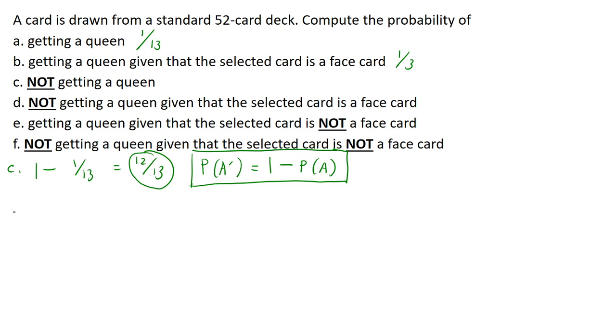Okay, so letter D. Ito mas mahirap ng konti. You will not get a queen given that the selected card is a face card. Sige, intindihin mo. Wala pa tayong formula para dito. So, kailangan natin bumalik sa drawing. Hindi raw queen ang makukuha natin given that our card is a face card.